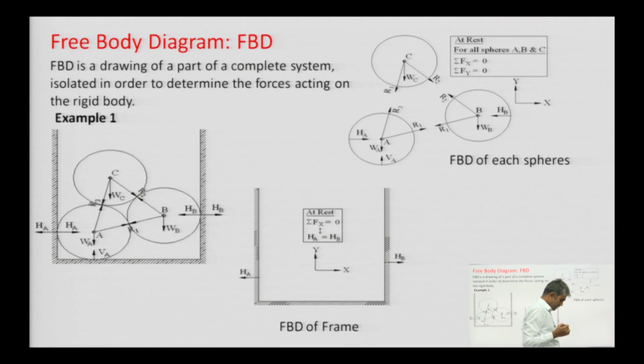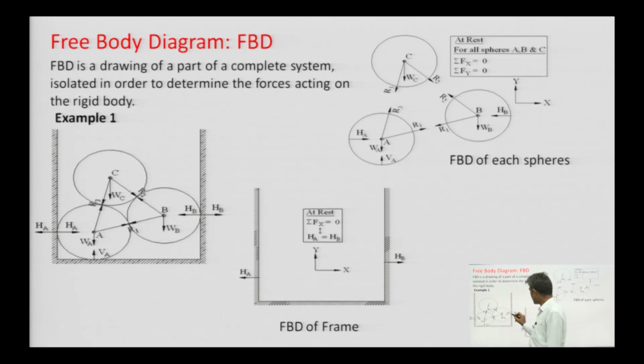This is another example of making a free body diagram. 3 spheres A, B and C are placed in a frame, and we need to make the free body diagram. Why are we making the free body diagram? We are making it because we want to calculate the reactions at every contact point.